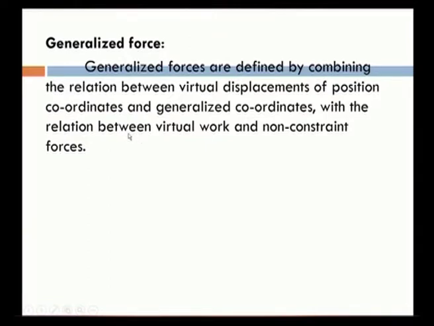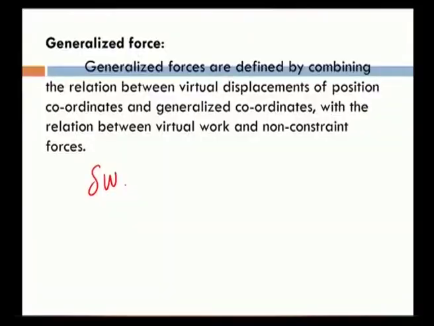We know in simple mechanics, force can be calculated by multiplying the mass with the acceleration. That is, mass times acceleration gives the force in general mechanics. In terms of work and displacement, work is defined by force into displacement.